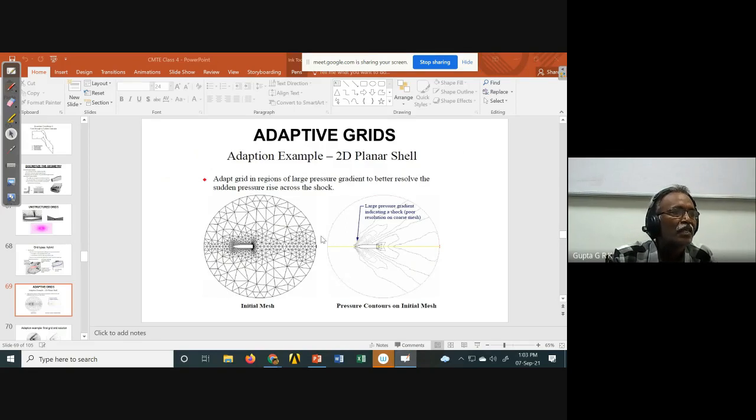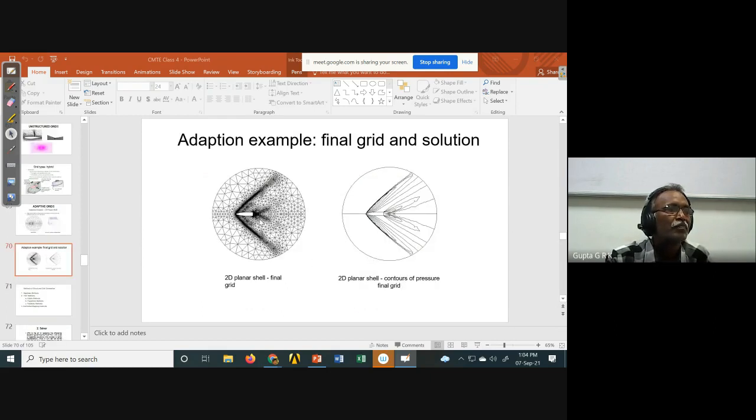See, initially it will be some uniform grid, and after doing calculations, it is found that the variations near the wall are more, and near the wake they are more. So then it is getting modified. So then I will get the final contours of mesh. These are the values, because large pressure gradients are there. If you see the grid and the values, they look a little bit similar. Still better I will see here.